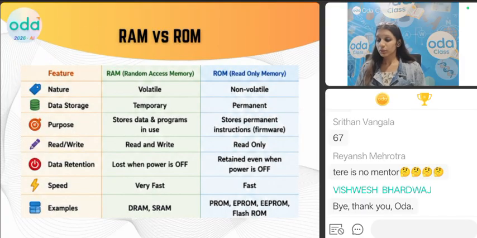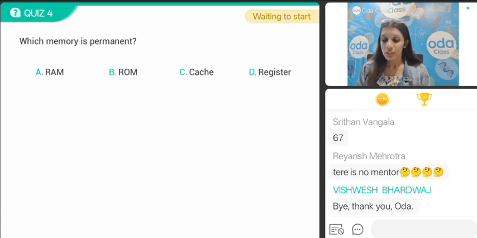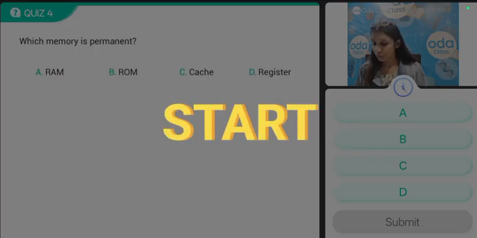All right. Chalo. Then we'll do the quizzes now. Shall we solve the quizzes now, bachcho? Okay. So which memory is permanent? RAM, ROM, cache, or register? What is the right answer, bachcho? Think wisely and respond in 3, 2, 1, go.